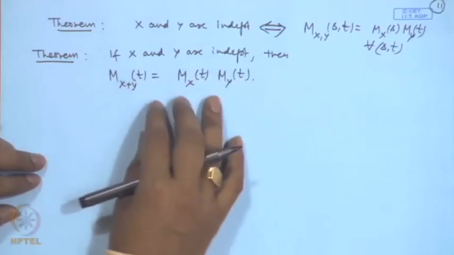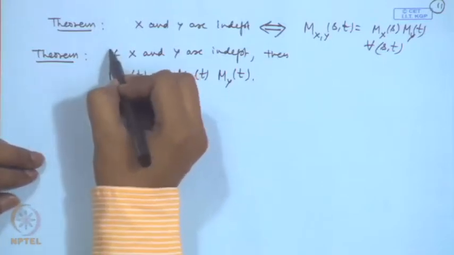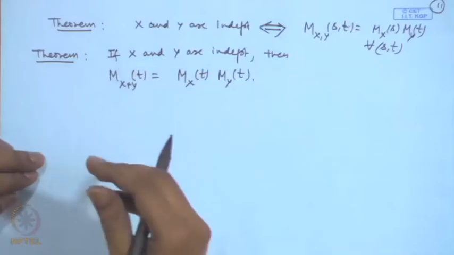In fact, this is the one which is used to prove the additive properties of various distributions, like I gave the example of binomial distribution additive, geometric distribution adds up to the negative binomial distribution, exponential distribution adds up to the gamma distribution, the linearity property of the normal distribution, etcetera. All of those things were proved using the moment generating function approach only.